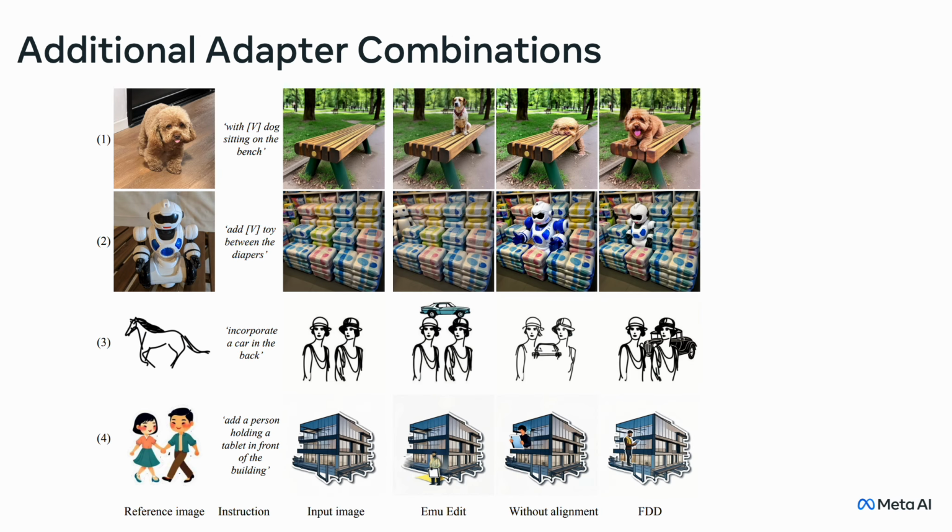Theoretically, FDD can be applied to any amount or type of adapters. For EVE, we use the ControlNet adapter for image editing and a temporal adapter for video generation. Here, we examine applying FDD to another combination. The first is Emu Edit, while the second is a LoRA-based adapter trained for personalization or style. As can be seen in this slide, applying Emu Edit alone has no effect, as it has no knowledge of the subject or style. Combining the adapters without an alignment phase demonstrates reasonable results. However, leveraging FDD to align the adapters results in edits which are subject or style aware.